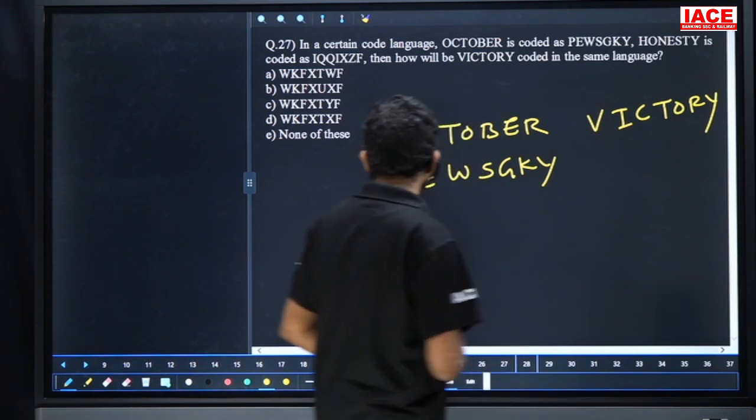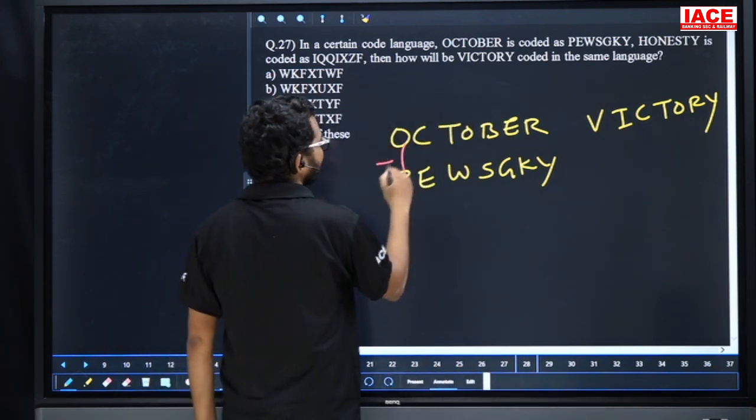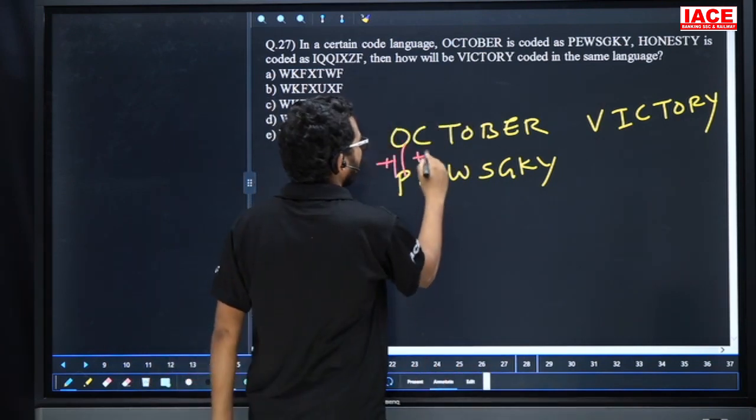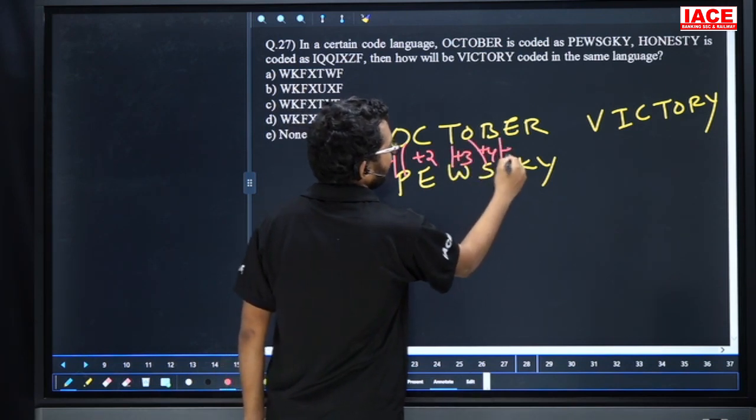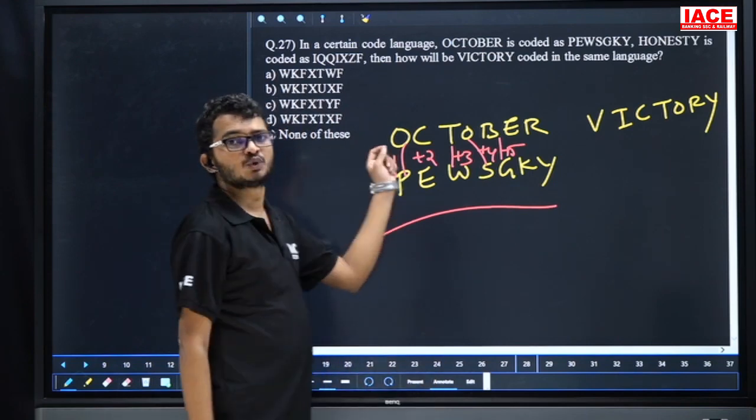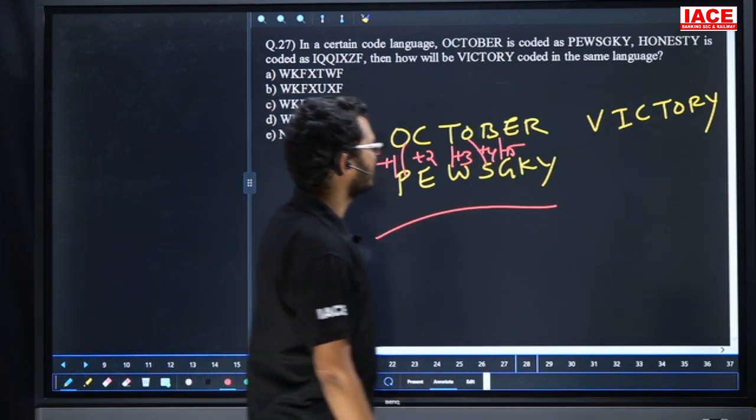Friends, check it. Here the logic is what? Check it. O plus 1 is P. C plus 2 is E. T plus 3 is W. Next, O plus 4. Next one, plus 5. That means the logic is plus 1, plus 2, plus 3, plus 4, plus 5, and so on. Yes. Now check this one.